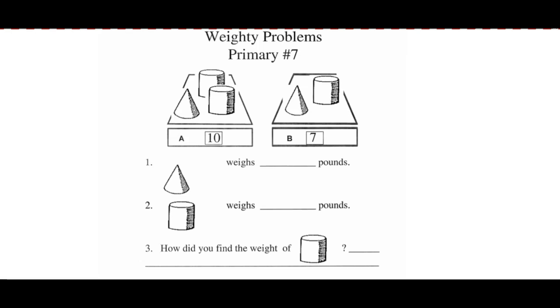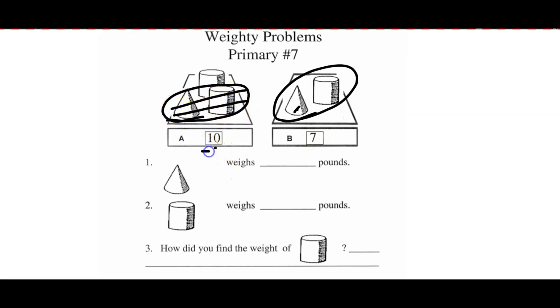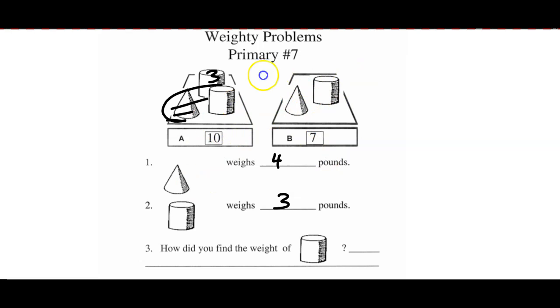So for this one, you can't directly say, I'll just divide by 2 or subtract one of these and get it. But the way I look at it is, we know that a cone and a cylinder add up to 7 pounds. So I've got a cone and a cylinder here I can subtract off of this scale, which is the same as subtracting 7 pounds. And that leaves me with 3 pounds for a cylinder. So I know a cylinder weighs 3 pounds. And then going back to the scale on the right, if I subtract just the cylinder, I end up with a 4-pound cone. So the cone is 4 pounds and the cylinder is 3 pounds there.